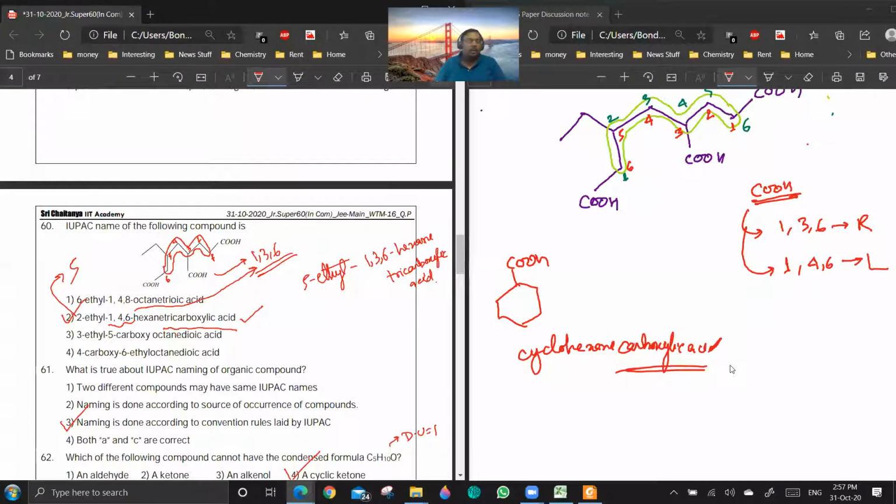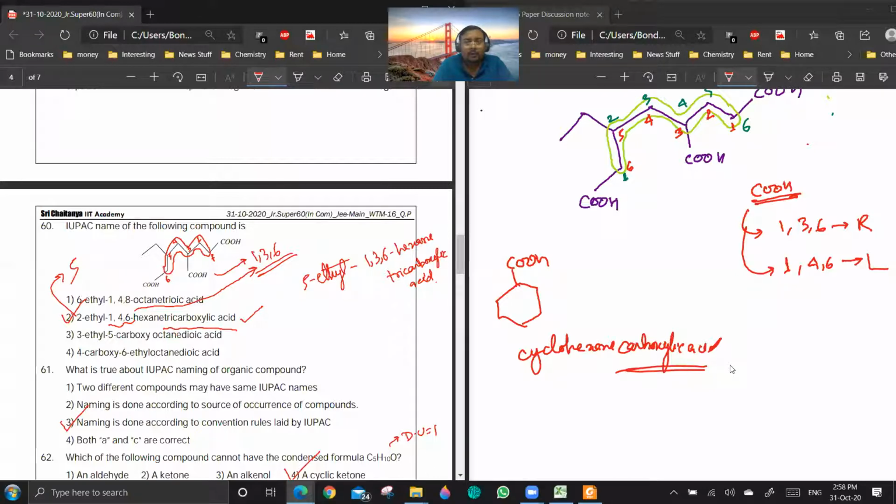Now I am telling you what they have done. They have considered everything to be a substituent. But that doesn't happen. You cannot mix up the locants of the substituent and the senior functional group.